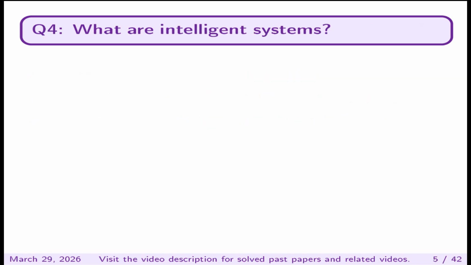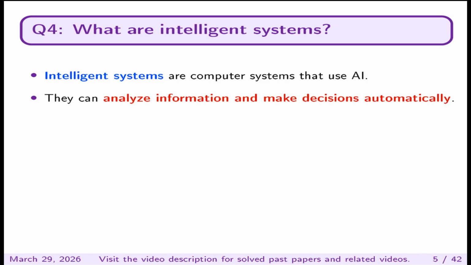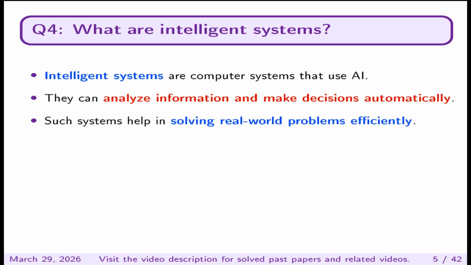What are intelligent systems? Intelligent systems are computer systems that use AI. They can analyze information and make decisions automatically. Such systems help in solving real-world problems efficiently.